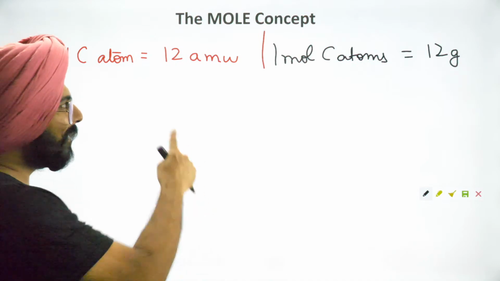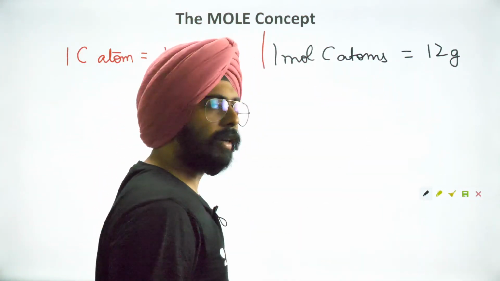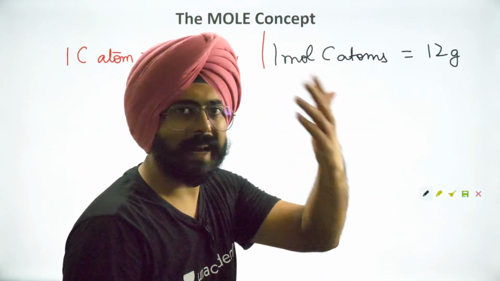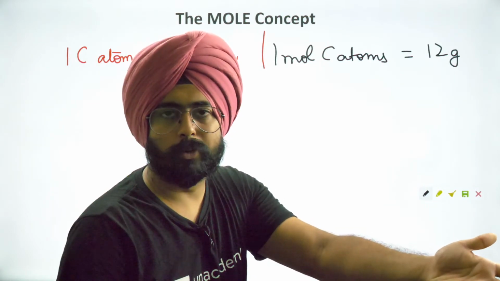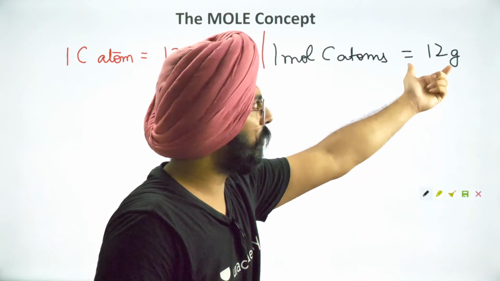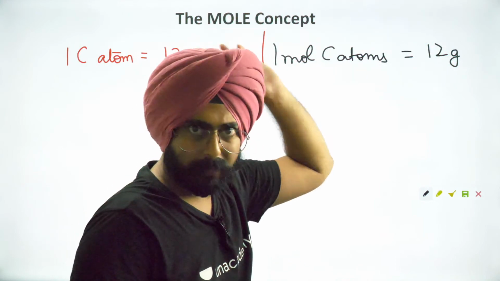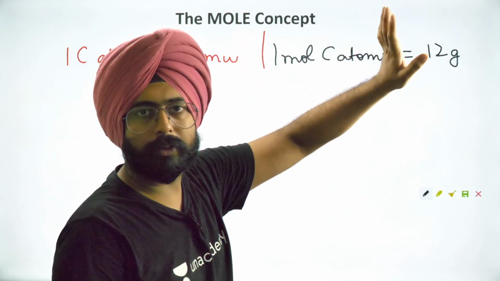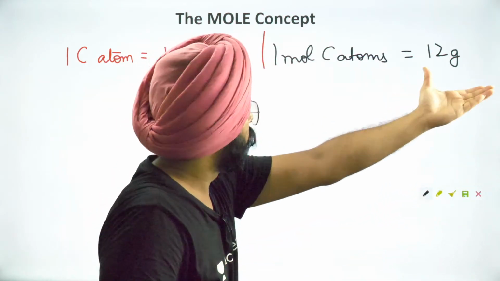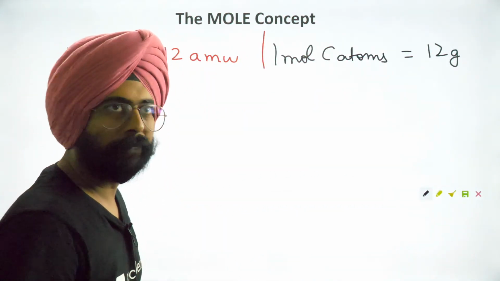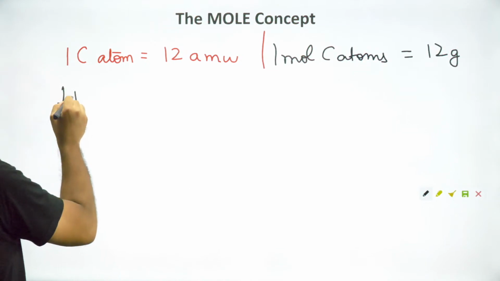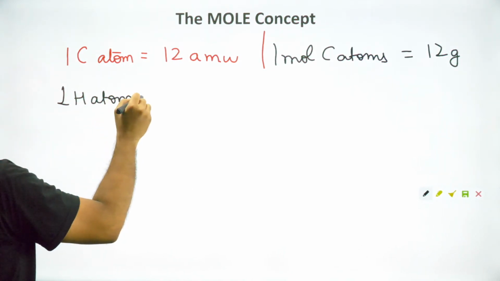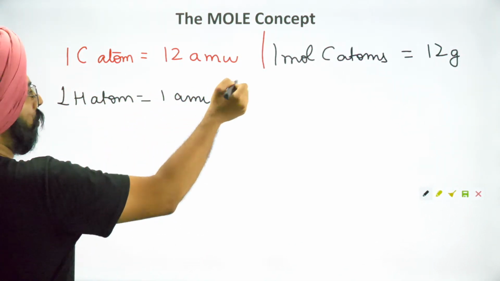Yeah, I can use this same idea for every atom, because every atom is made up of neutrons and protons, right? This is the mass of 6.022 into 10 to the power 23 into 12 nucleons. Everything is made up of nucleons. So I can use this funda for everything. Mass of one hydrogen atom is equal to 1 atomic mass unit, or 1 Dalton.